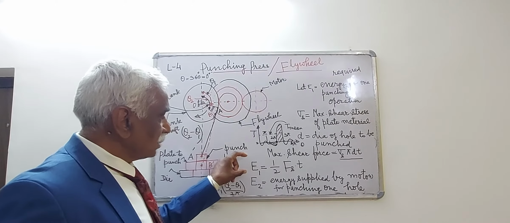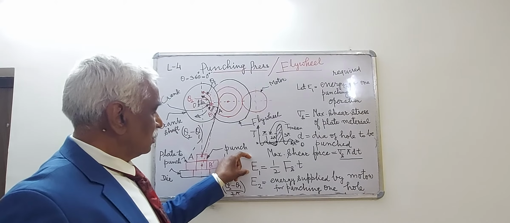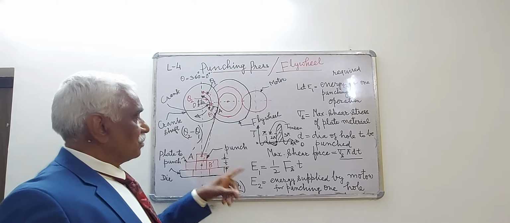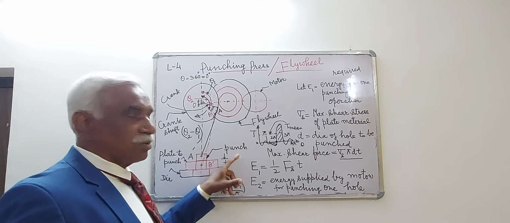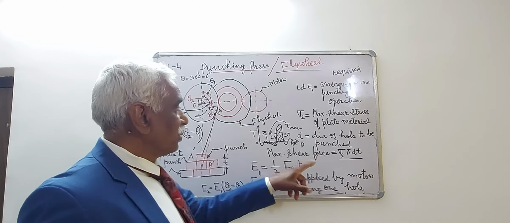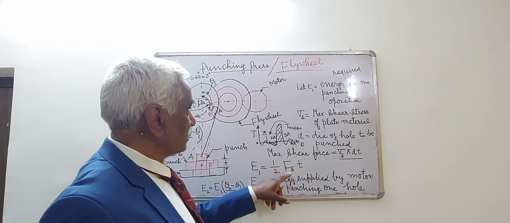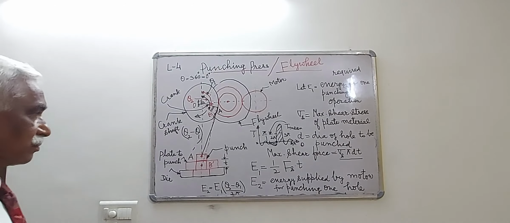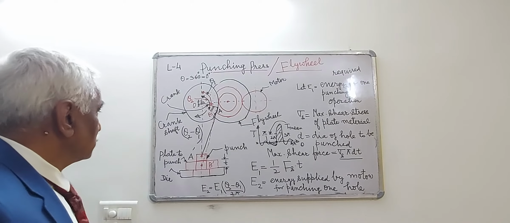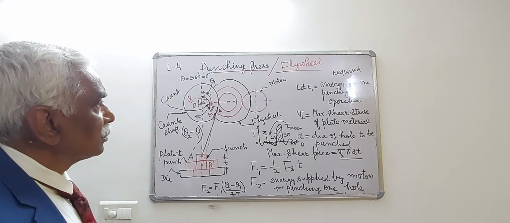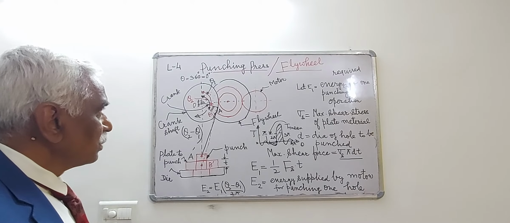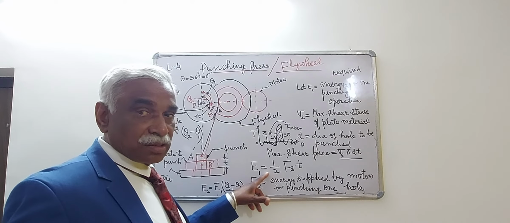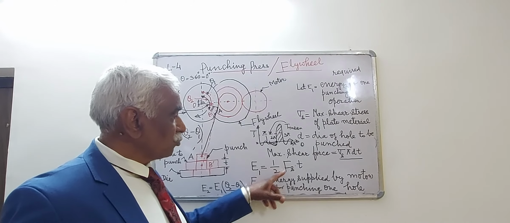So average energy for punching operation will be, because I have taken the word average, 1/2 into Fs into T. The energy required for one punching operation will be 1 by 2 force into distance.